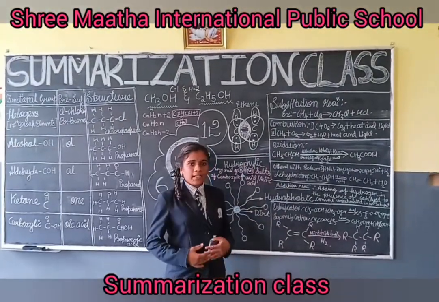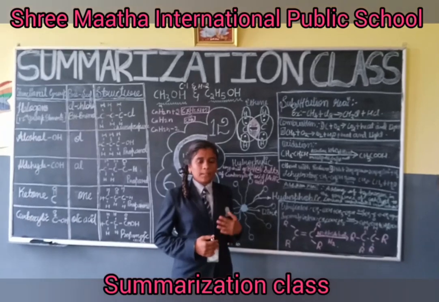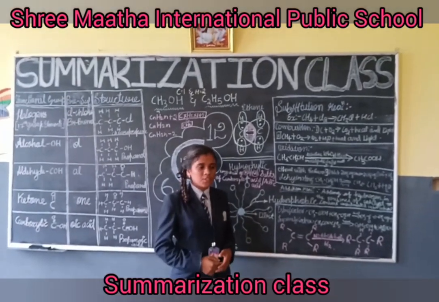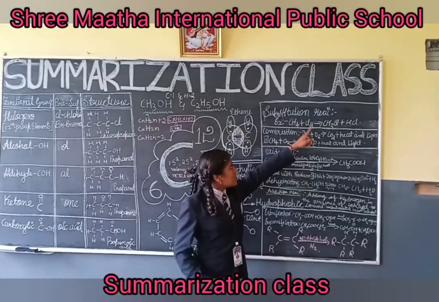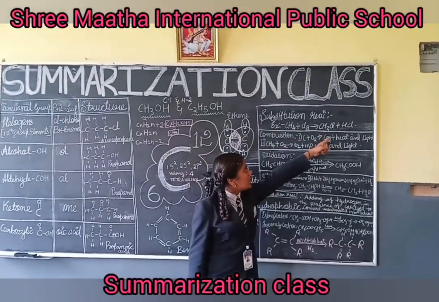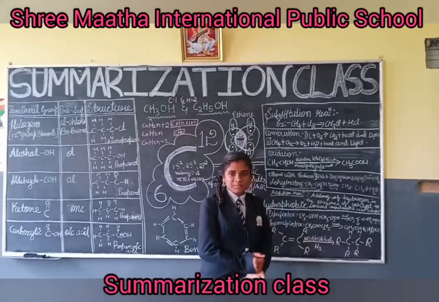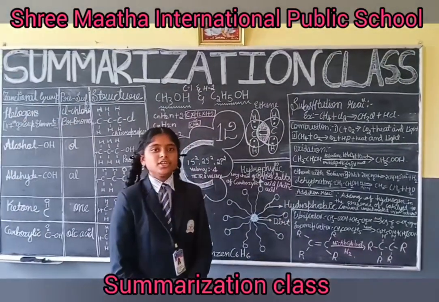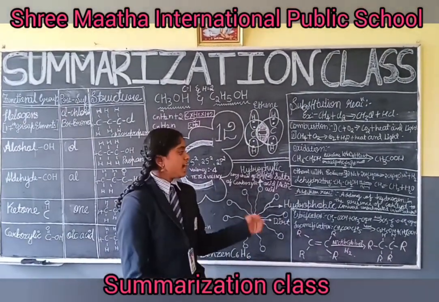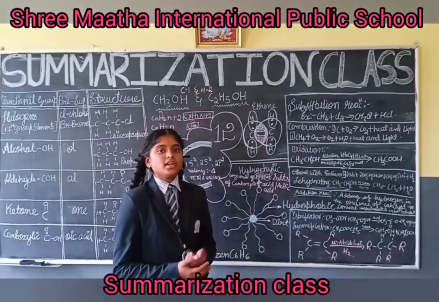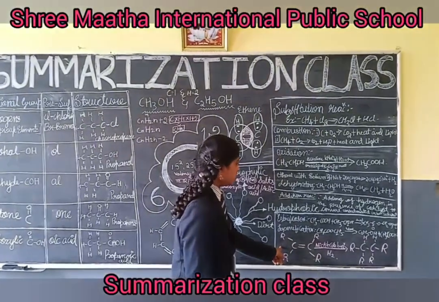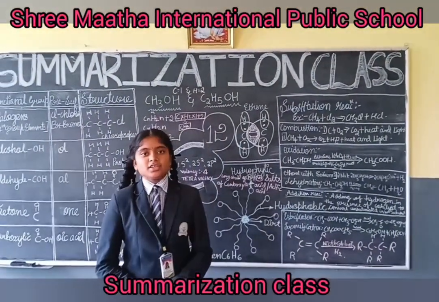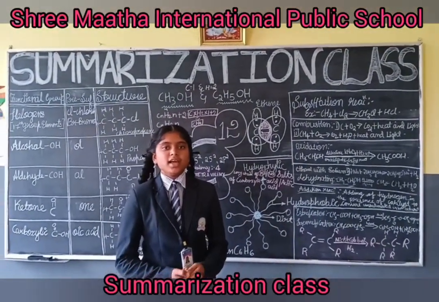Substitution reaction. One atom being replaced by another atom in the presence of sunlight is called a substitution reaction. Example, CH4 plus Cl2 gives us CH3Cl plus HCl. Addition reaction. Adding of hydrogen in the presence of a catalyst to convert unsaturated hydrocarbon to saturated hydrocarbon. Here it is an example. And addition reactions happen only in unsaturated hydrocarbons.